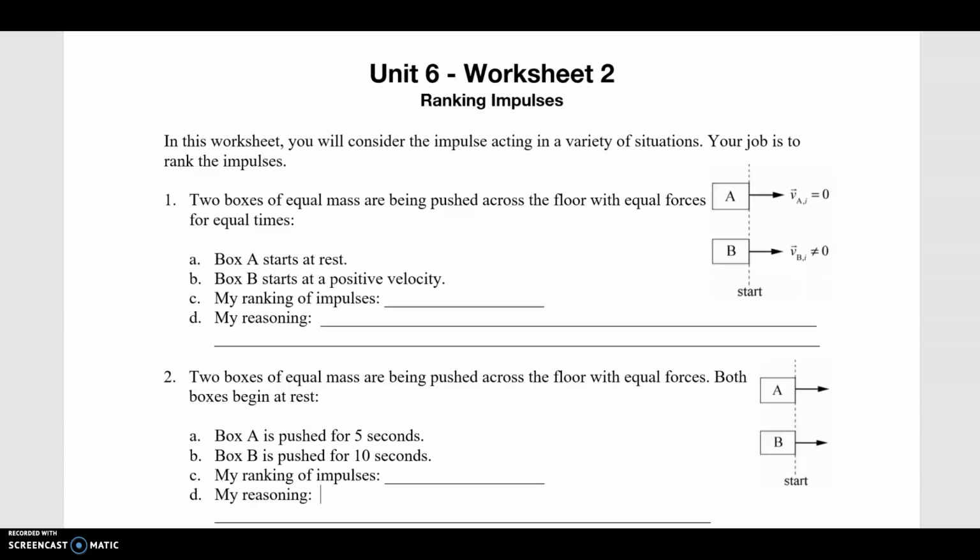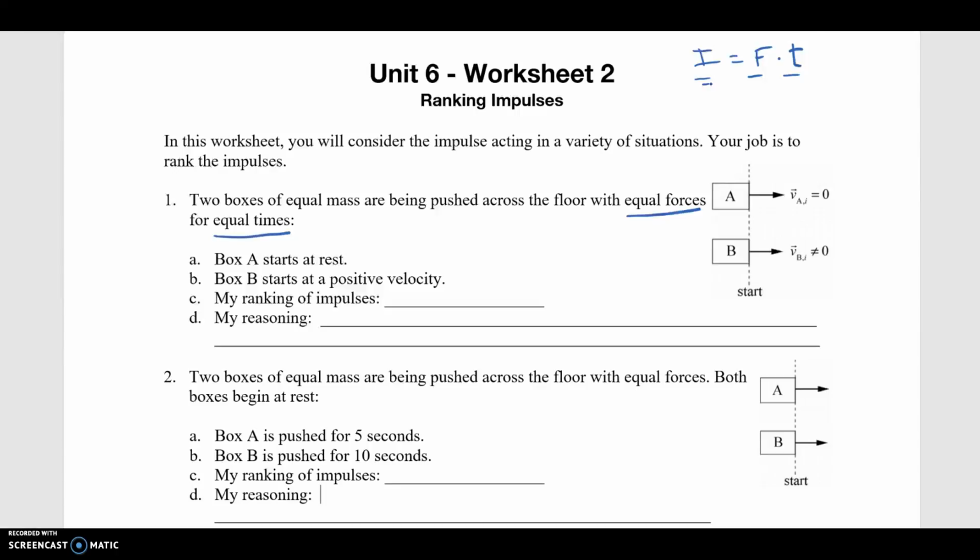Worksheet 2 is getting more familiar with the idea of impulse. Impulse is equal to force, the net force on an object, times the duration of time that it is applied. So two boxes of equal mass are being pushed across the floor with equal forces for equal time. So equal force, equal time. That means they have to have equal impulses.